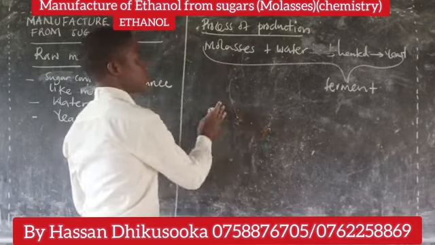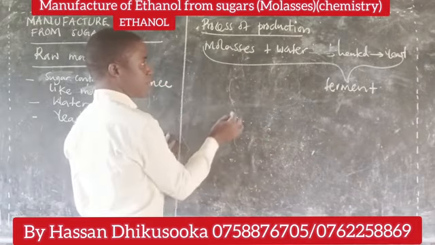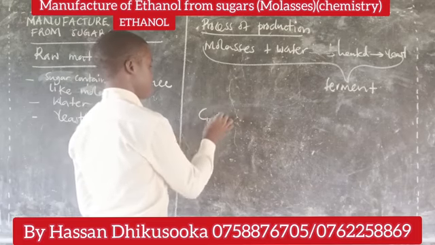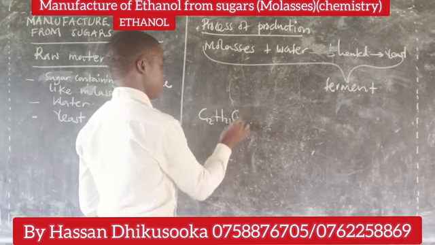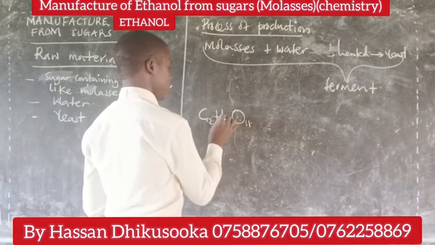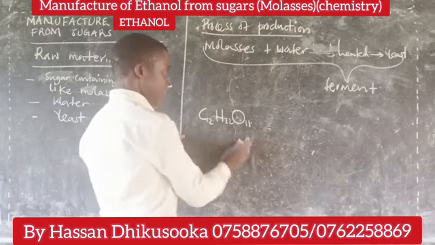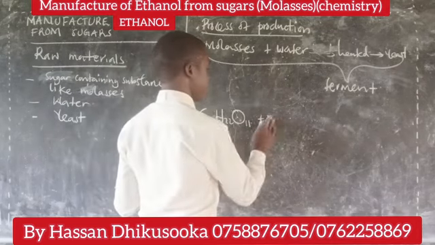So we shall have sucrose from molasses. What will happen to our sucrose? It will be hydrolyzed.